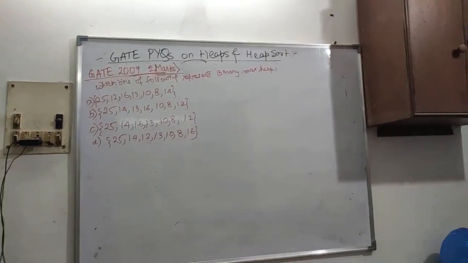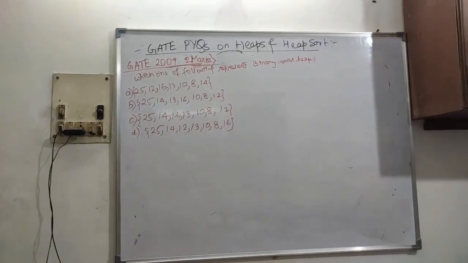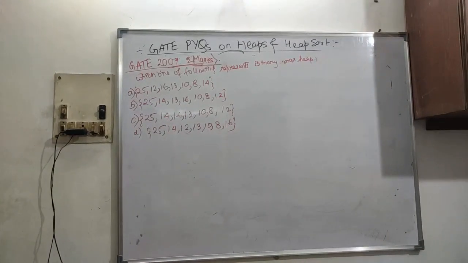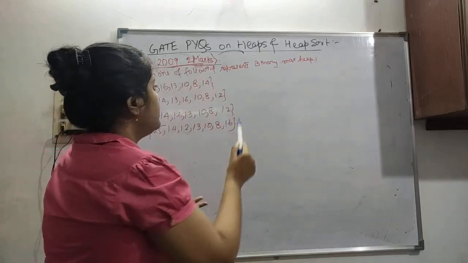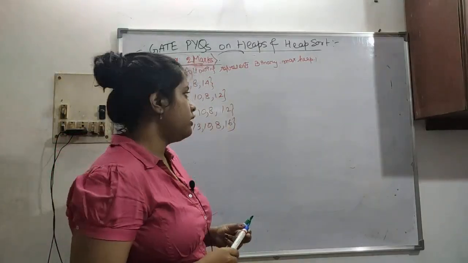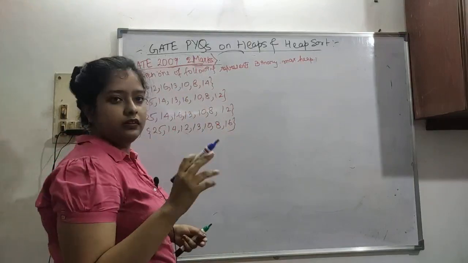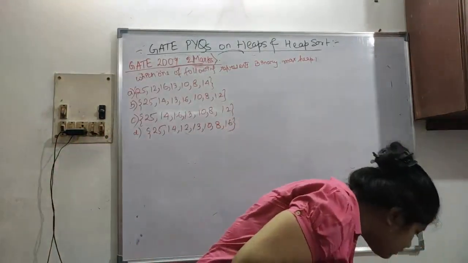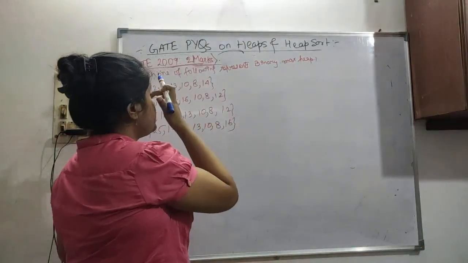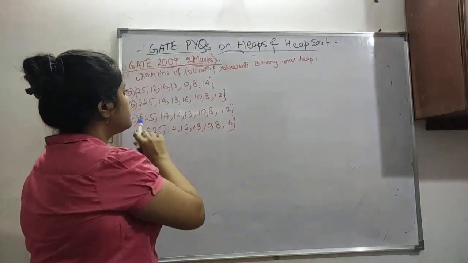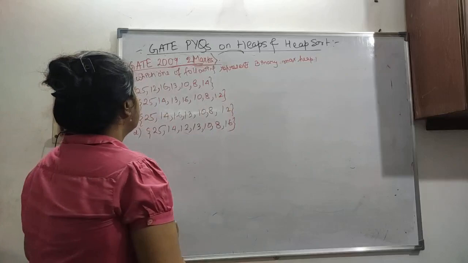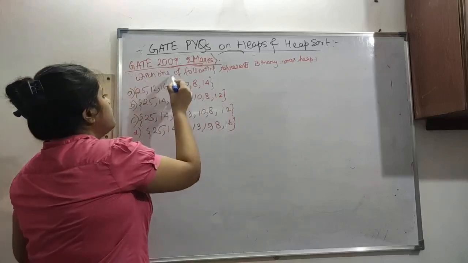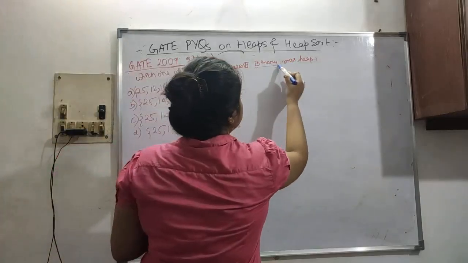Our next question. This was asked in 2009 as a 2 marks question. It also has another linked part, again 2 or 1, so a total of 3 marks was asked across the question and the second question linked to the previous one. Now let's see: which one of the following represents a binary max heap?